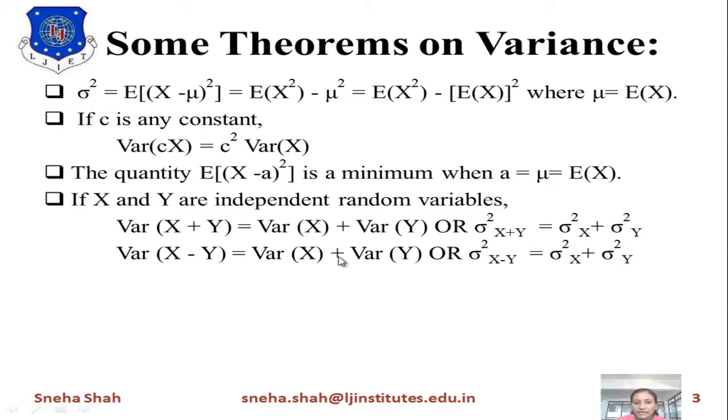Now here we have taken plus. Why have we taken plus? Because over here it is minus, even though we have taken plus, because the variance value will be in terms of square value. So minus y square will convert into plus. So over here we will be taking plus values.